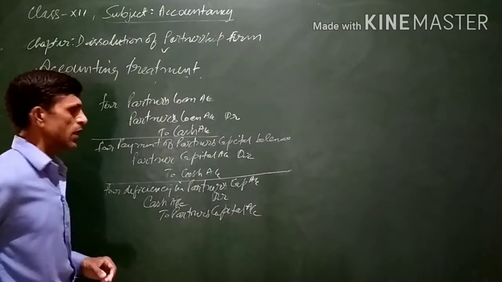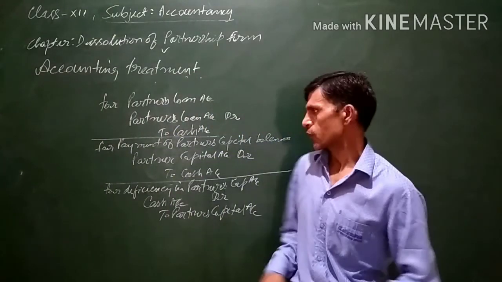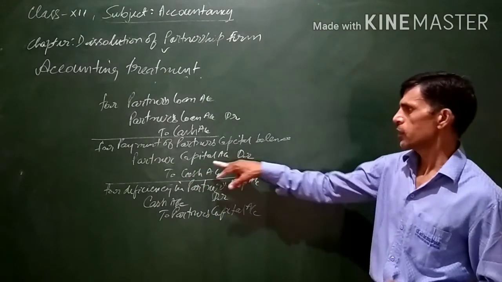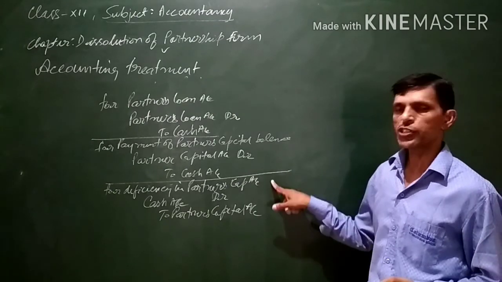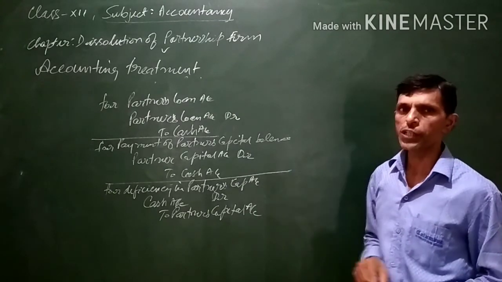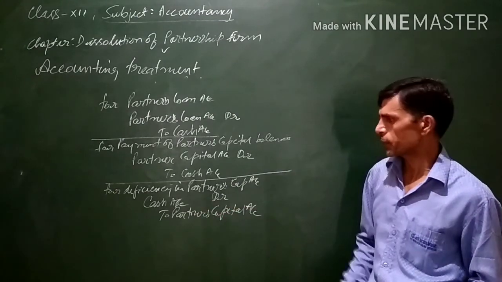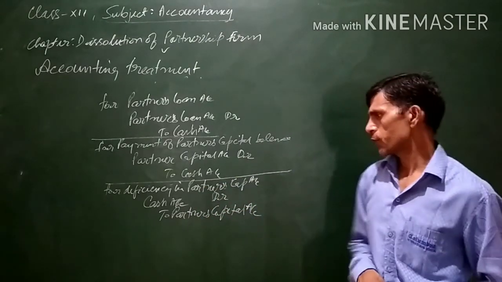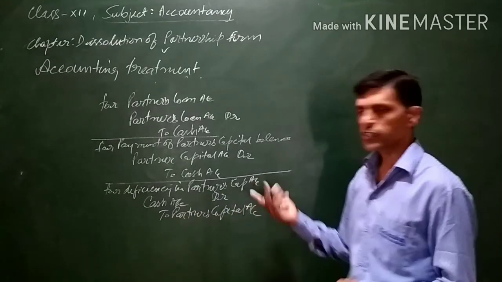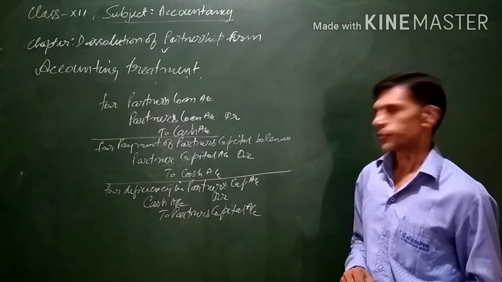If there is a balance left in the capital account, the partner will be paid by debiting the partner's capital account and crediting the cash account. If there is a deficiency in the partner's capital account, then the partner has to bring capital. Whenever business starts and the partner brings capital, the entry is cash account debit to partner's capital account, the general entry.